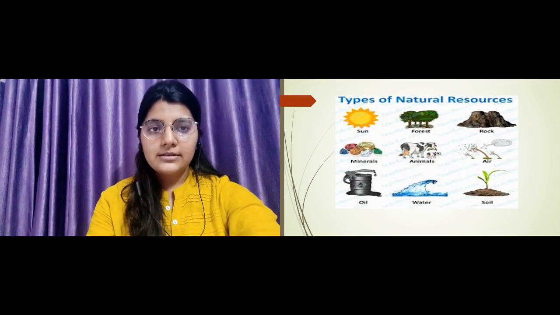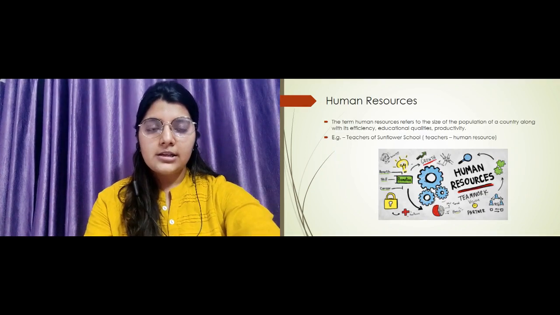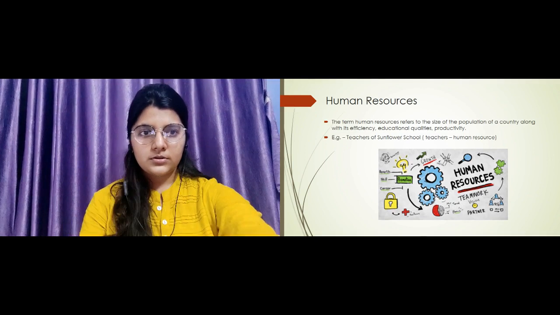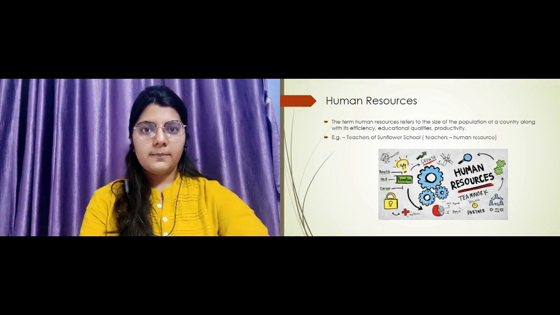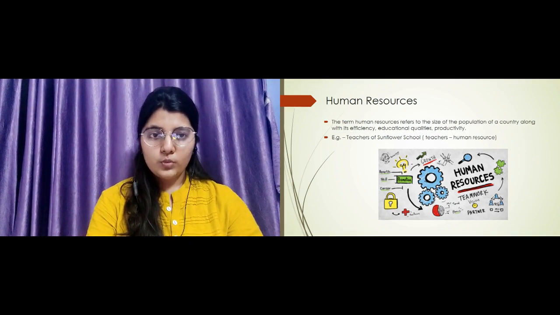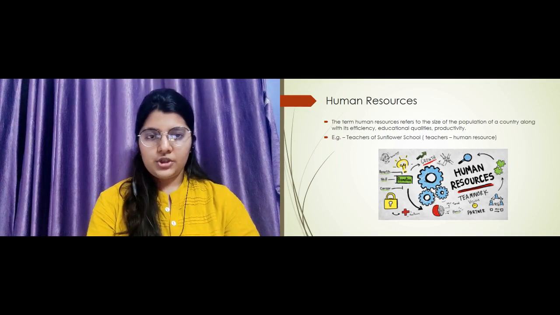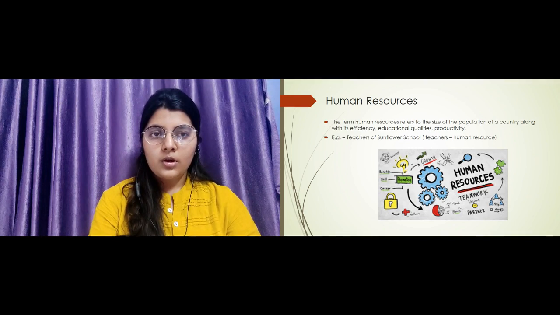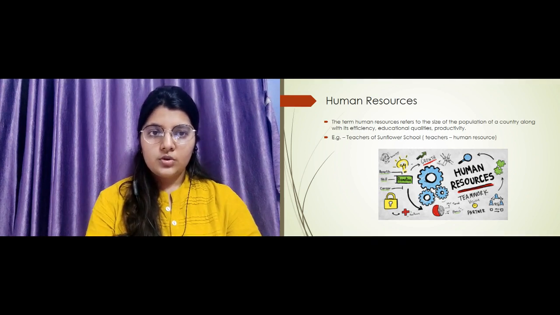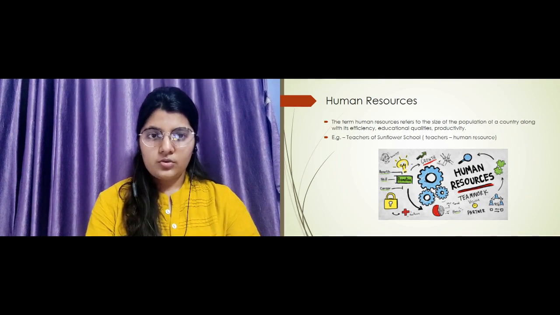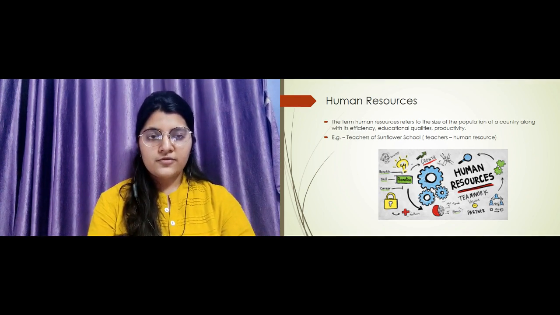Now the next which we have is human resources. What are human resources? We, the people, become part of human resources. Now say for example, I am teaching in Sunflower School. So I am a teacher. So I become a resource for Sunflower School. Likewise, say you are studying in Sunflower School. Now you become a resource for the school.